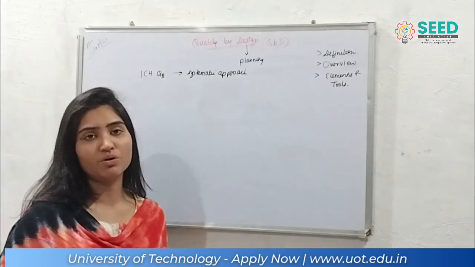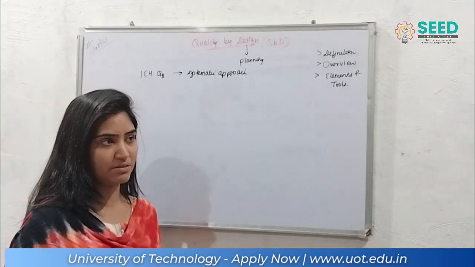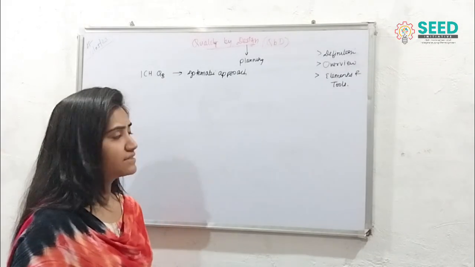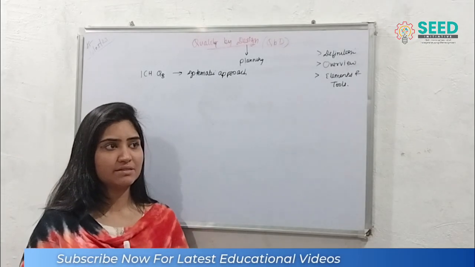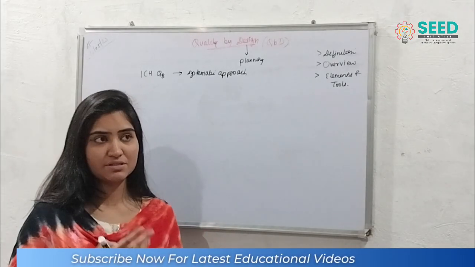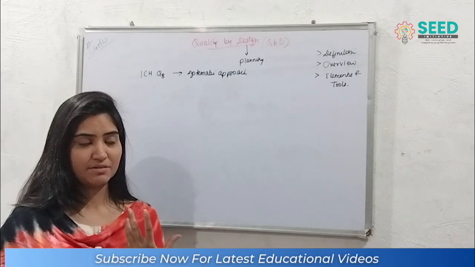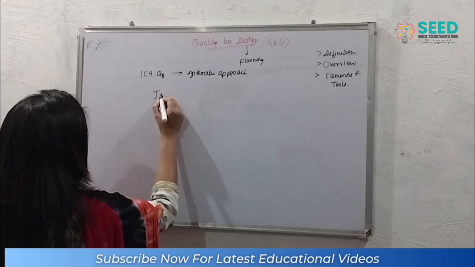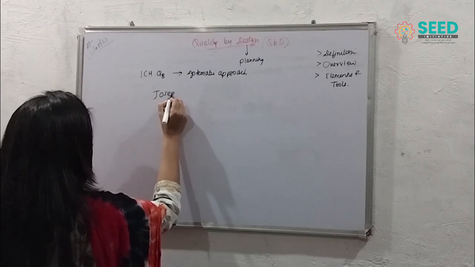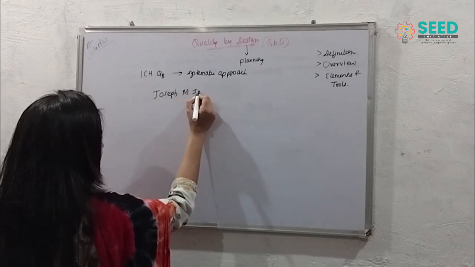And now getting on to the overview of QBD. What is the basic overview? We need to know some basics about QBD. This idea came from a scientist called Joseph M. Juran.